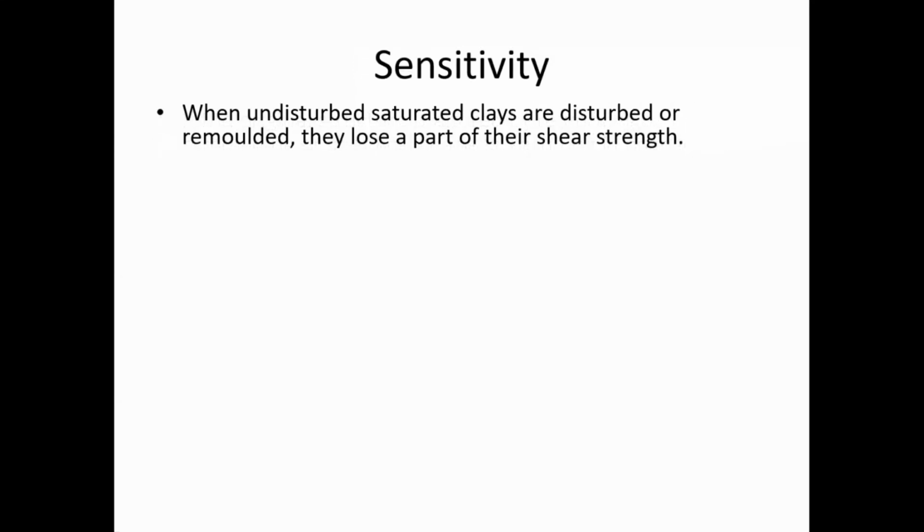Another term, soil sensitivity. When undisturbed saturated clays are disturbed or remolded, they lose a part of their shear strength, right? That is why we try to obtain undisturbed samples from the ground, right? I already told you yesterday what undisturbed samples and remolded samples are. So we will always try to get undisturbed samples from the ground for laboratory tests. Why? Because they represent the shear strength and other in situ properties of the soil as closely as possible, right?